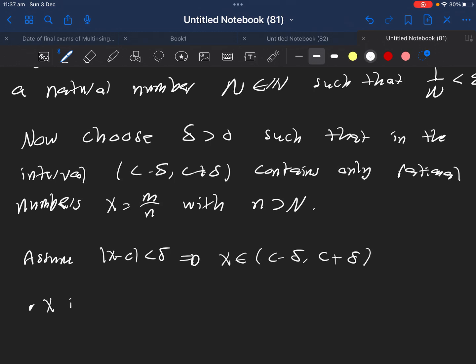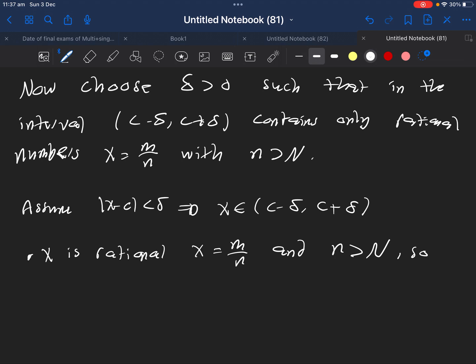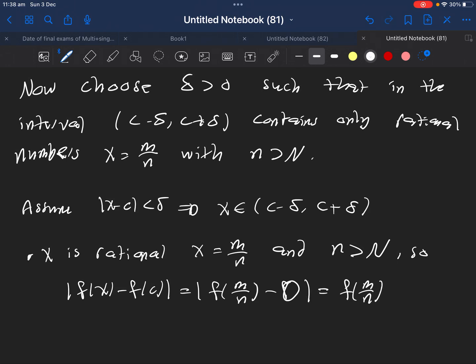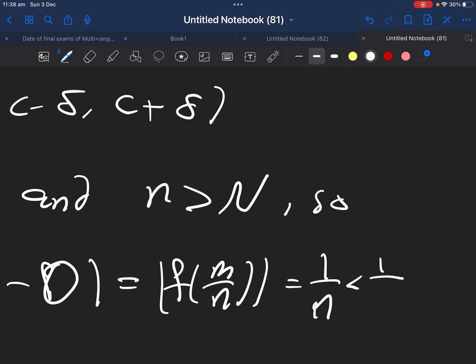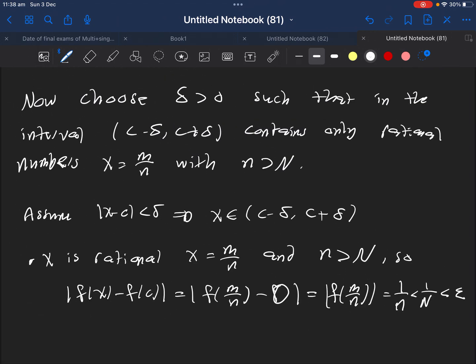If x is rational, we know that x equals m over n, and we know that n is greater than capital N. So what is |f of x minus f of c|? It is equal to f of m over n minus f of c, which is 0, so it is just f of m over n, which is 1 over n. But 1 over n is definitely less than 1 over capital N, and by the Archimedean property this is less than epsilon. So we are done.